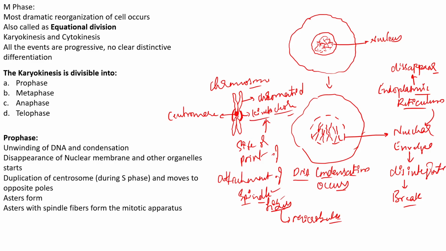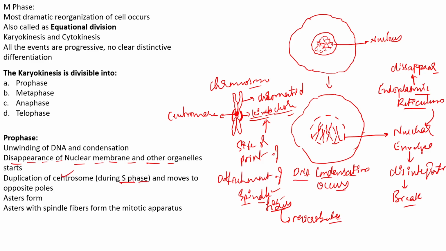So we can say that the spindle fibers are not attached to the centromere directly. Instead, they are attached to one particular structure called the kinetochore, which is present on the surface of the centromere. Here we can see that there is a disappearance of the nuclear membrane and other organelles. Also, we can see that the duplication of the centrosome has occurred during the S phase.